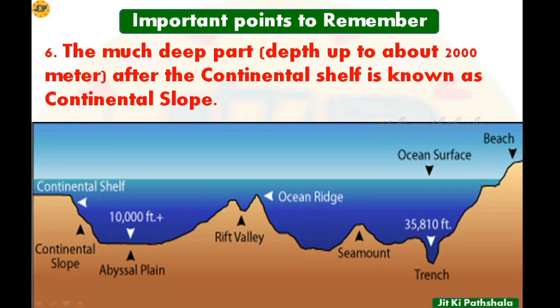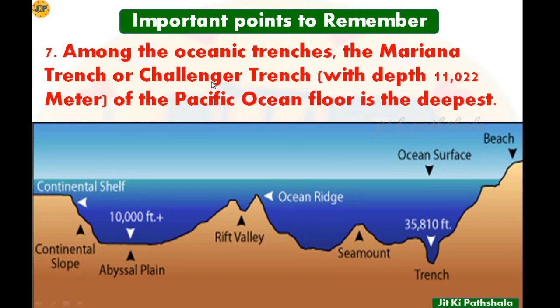Now let's see number 7. Among the oceanic trenches, the Mariana Trench or Challenger Trench, with a depth of 11,022 meters in the Pacific Ocean floor, is the deepest. So if we have to say oceanic trench, you can see here this deep part, we generally call it a trench. Among all the trenches, the deepest one is the Mariana Trench. It is also known as Challenger Trench. The depth of this trench is 11,022 meters and it is located in the Pacific Ocean.